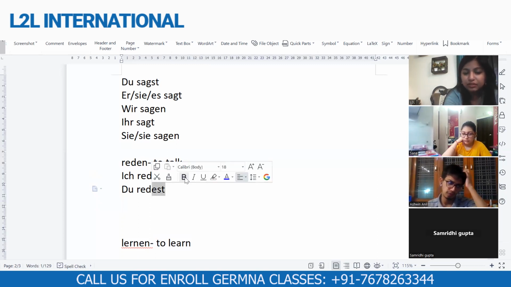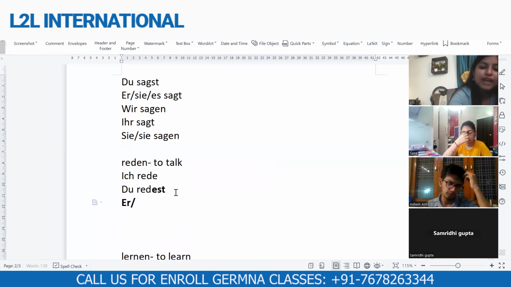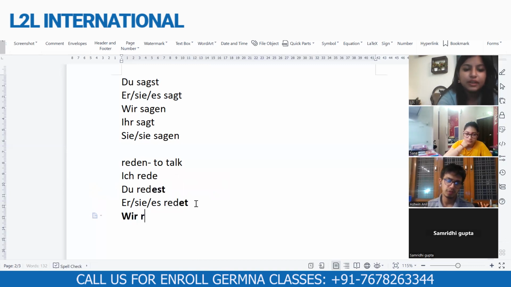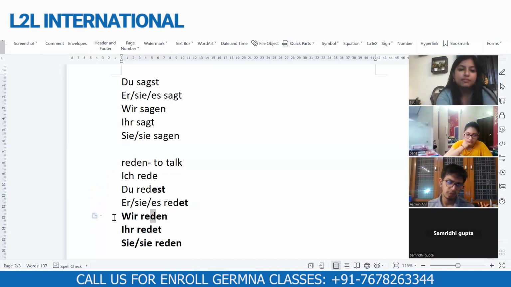Remember, it is est, not st only. For er, sie, es, it is redet. Again, et. Then we have wir reden. Ihr, again, redet. It's the same as er, sie, es. And then for sie and Sie, it's again reden. So for reden, please mind the changes in du, er/sie/es and ihr that you need to remember, even though it's a regular verb.